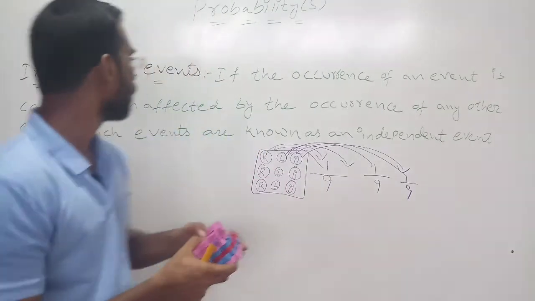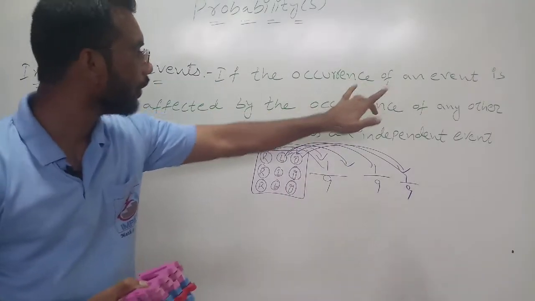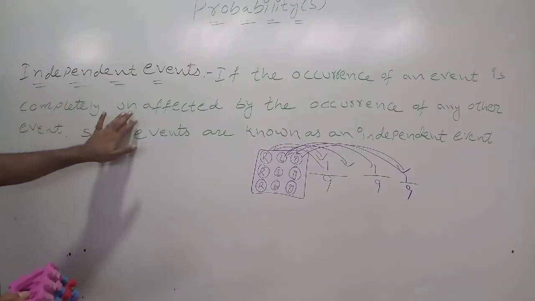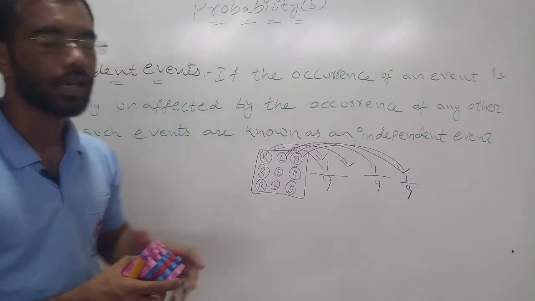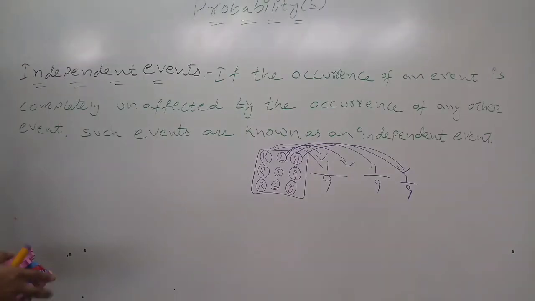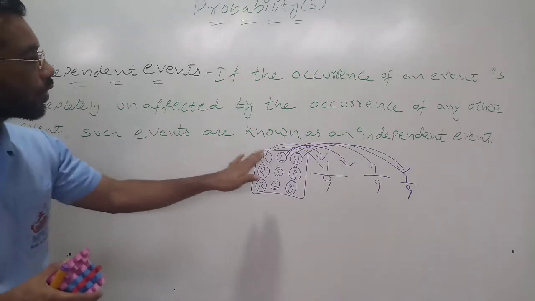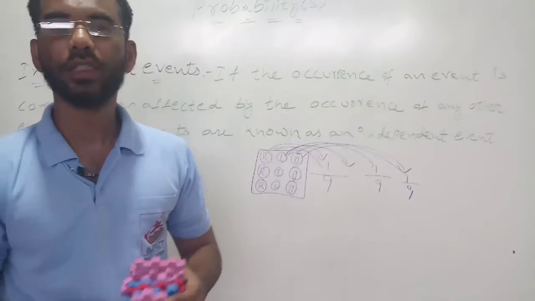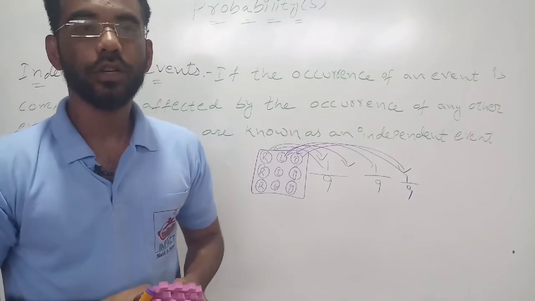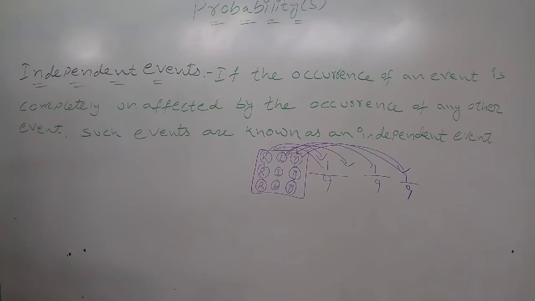Replacing it. Okay. So, independent events: if the occurrence of an event is completely unaffected by the occurrence of another event, if you take another event it should not affect that event, such events are known as independent events. Understood? Now we will see one more example for this.